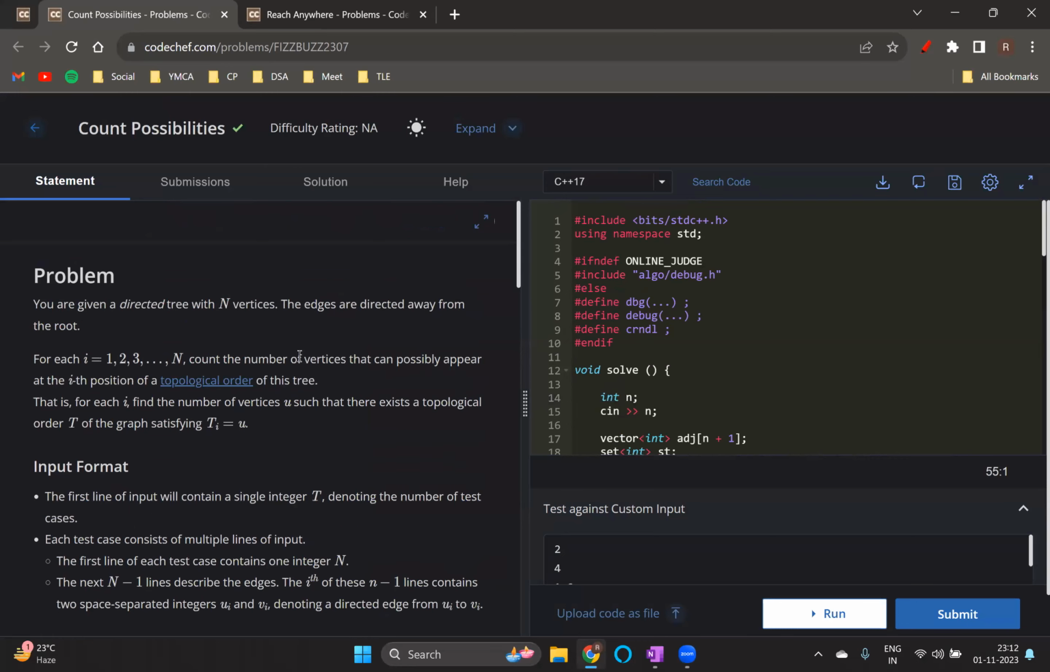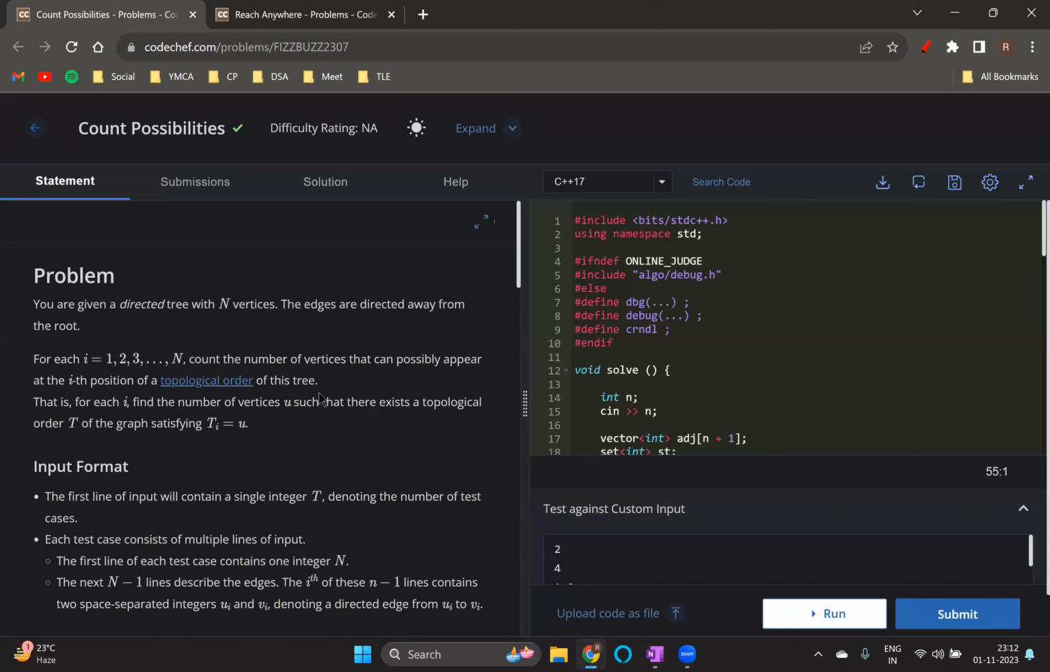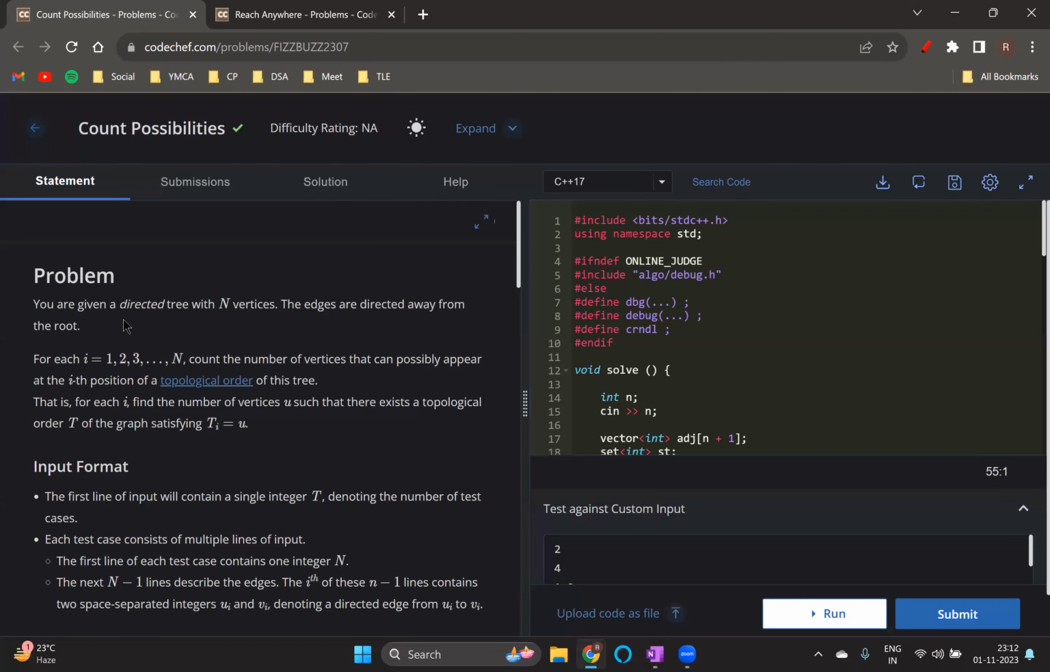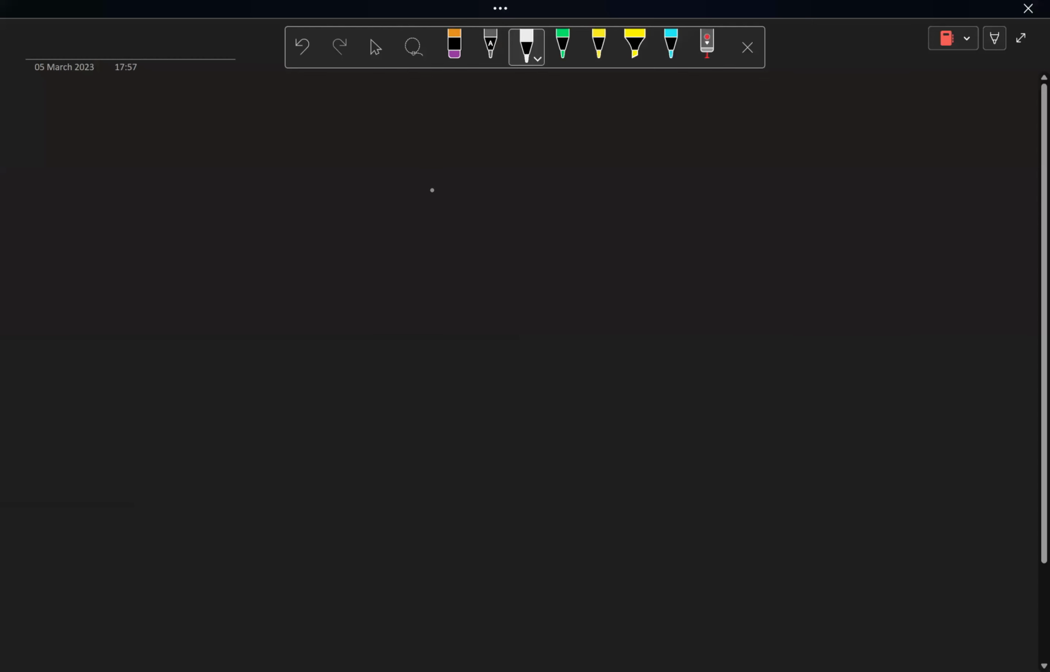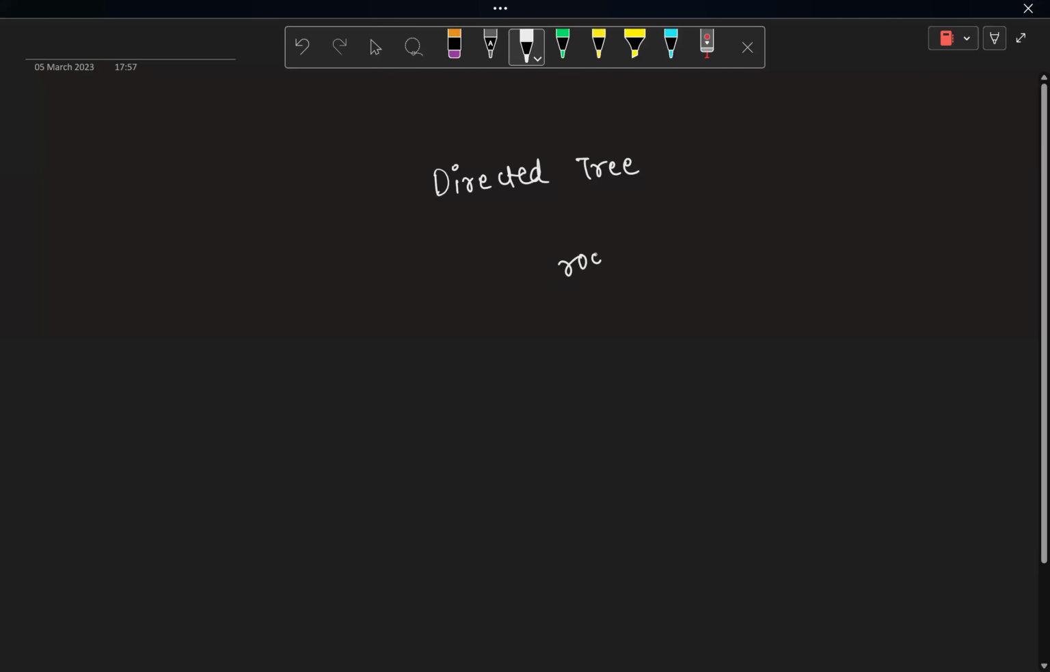Okay, let's move on to the next problem. This problem is quite good. Till now, the problems were very simple, but now this problem will be at a somewhat decent level. In the problem, we have been given a directed tree, and the edges are directed away from the root, which is actually telling us that root will not have any edges coming towards it.